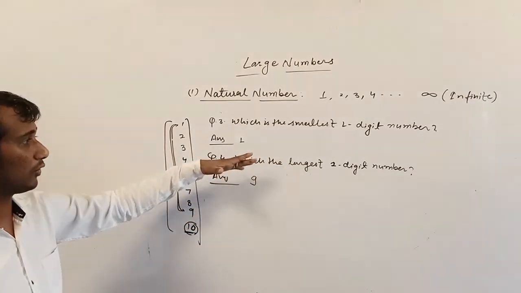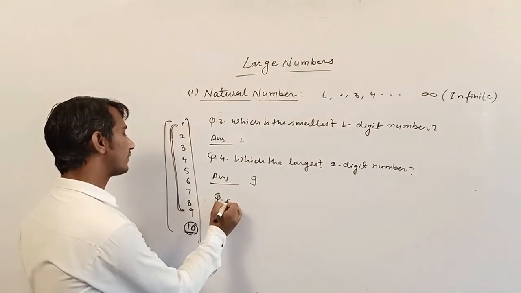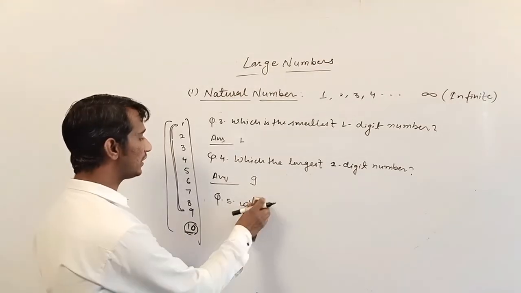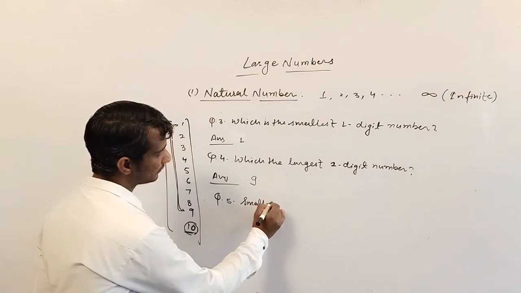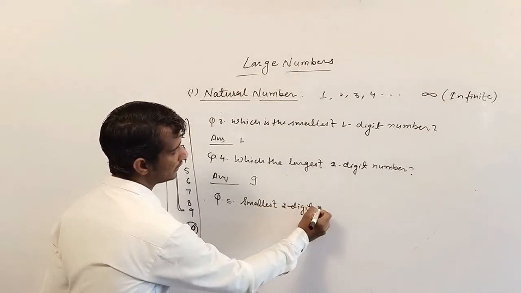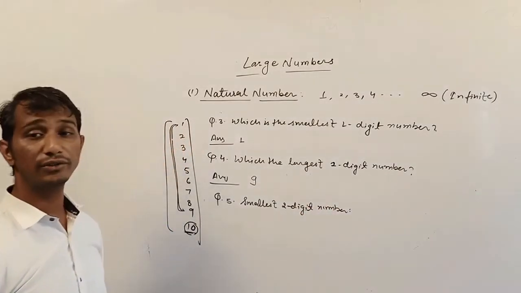Similarly, you can frame all the numbers. Question number 5: which is the smallest two digit number? Write your answer now, because you know how to write the counting.